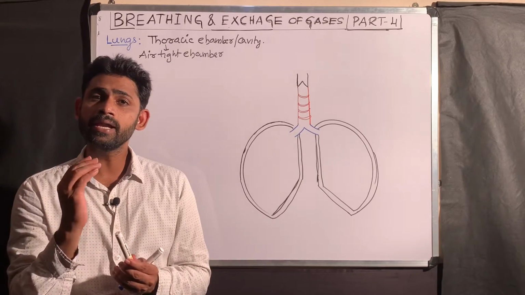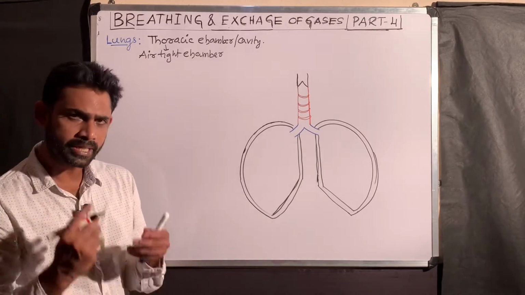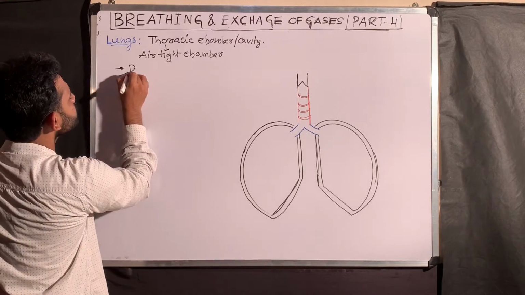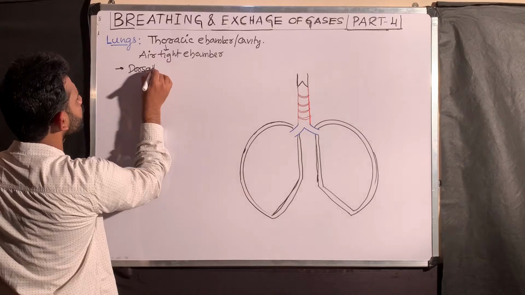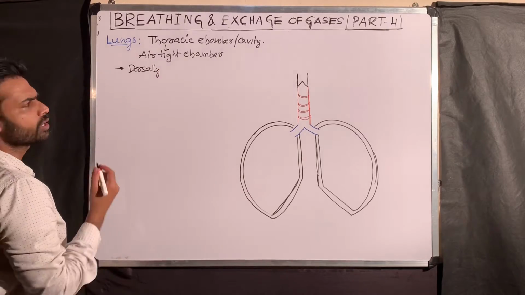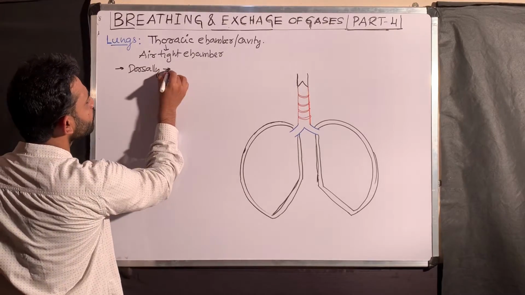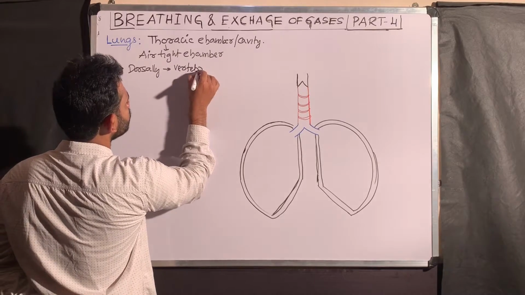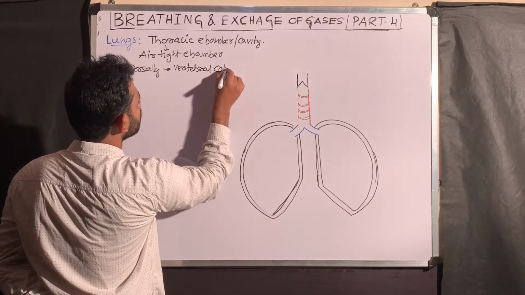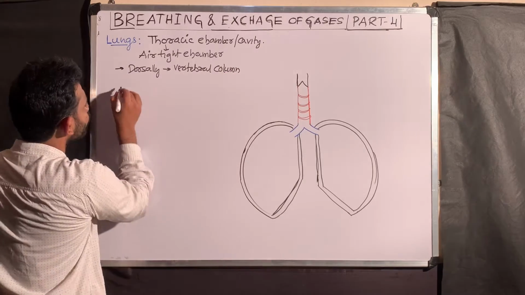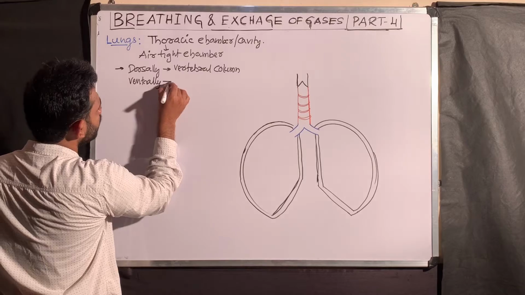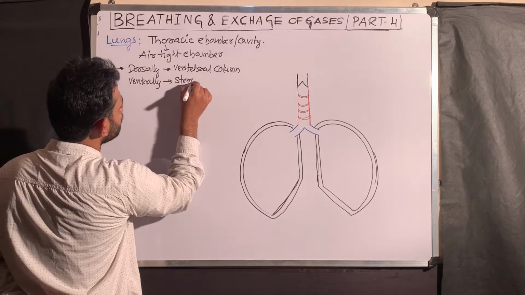How is it made like an airtight chamber? Dorsally, this thoracic chamber is formed by the vertebral column. Ventrally by the sternum.